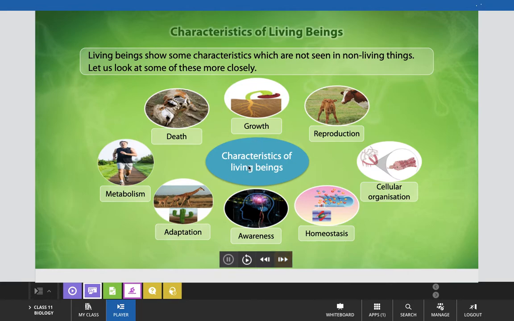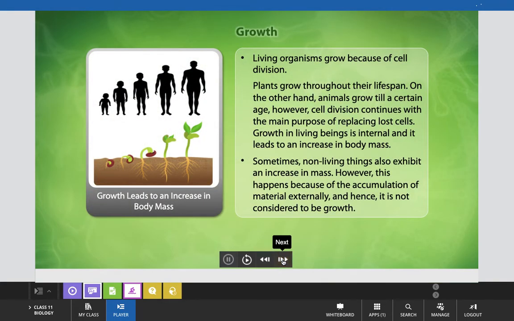Now, here you can see the characteristics of living beings in which growth is also coming, reproduction, and cellular organization, which you have already studied in class ninth also about the cells and tissues. Then, one important function that is also coming as one of the important characteristics, homeostasis, awareness, which is also known as consciousness, adaptations, and metabolism. These are the characteristic features of living beings about which we are learning in today's class. Now, first of all, we will talk about growth.